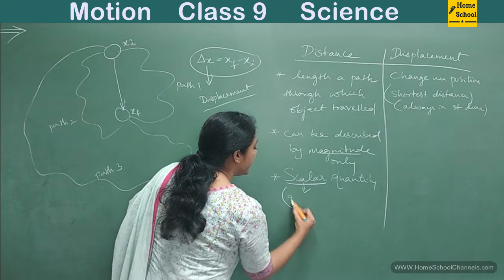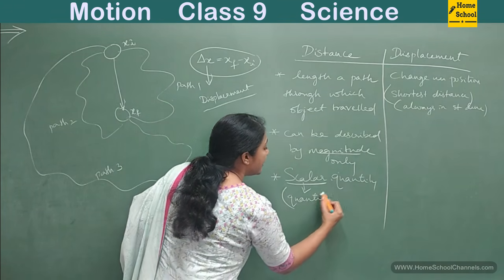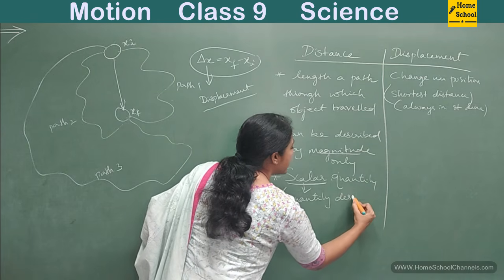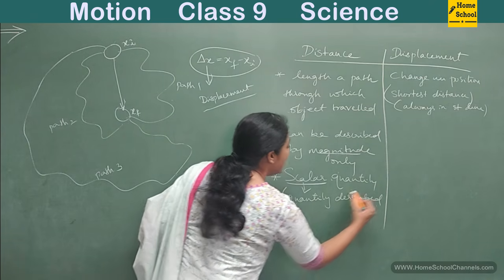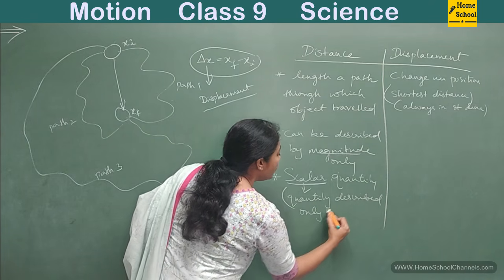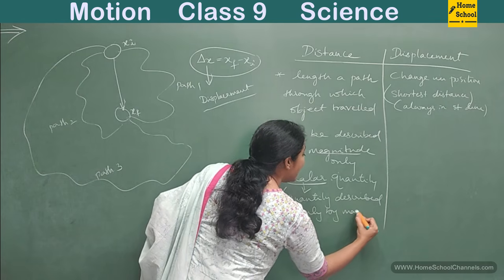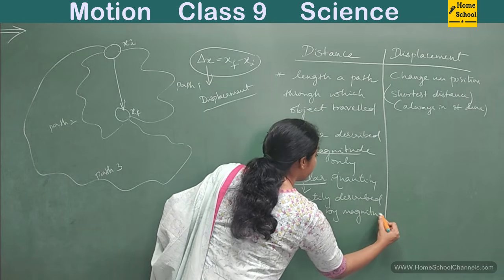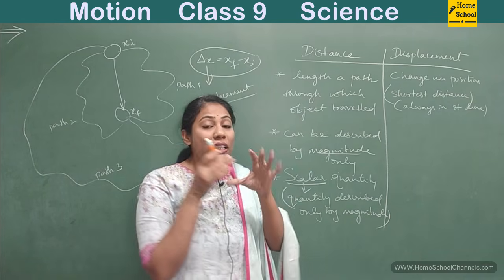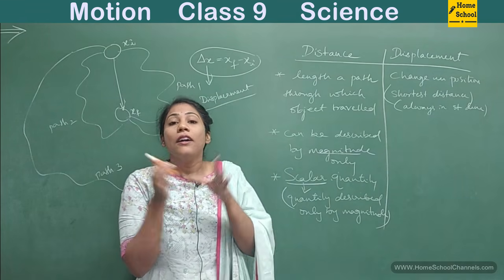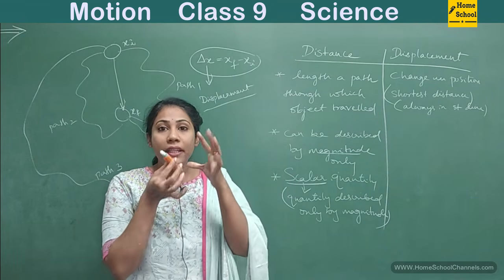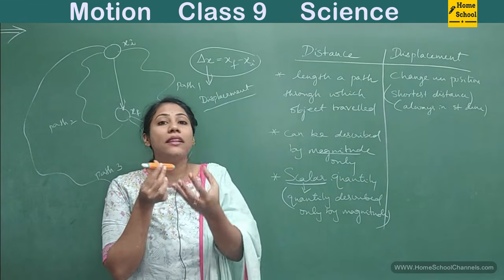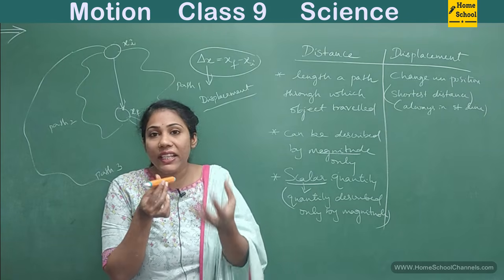A quantity described only by magnitude is called a scalar quantity. Clear? So I don't care about the direction. For me, only the number, that measured number, is important. That's what we consider.